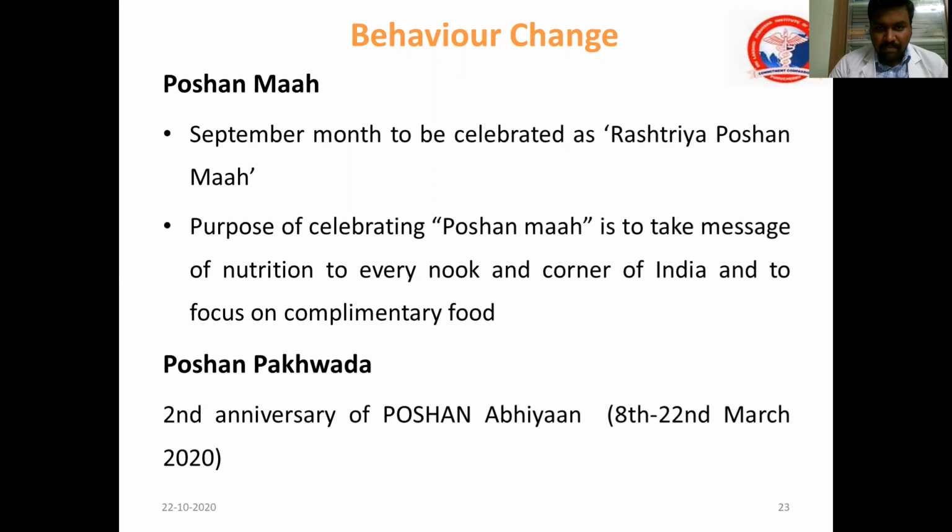A separate month is allocated: in Poshan Maah, September is allocated especially for this activity, so that the community will participate in this event, become aware of nutrition and their nutrition status, and get the benefit under this.